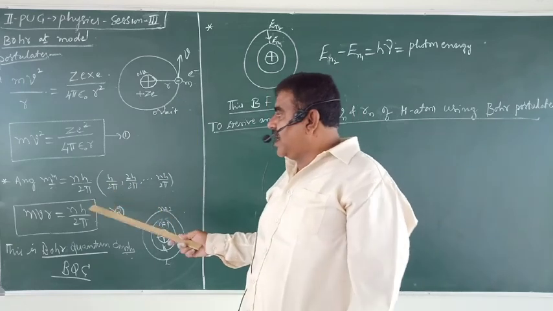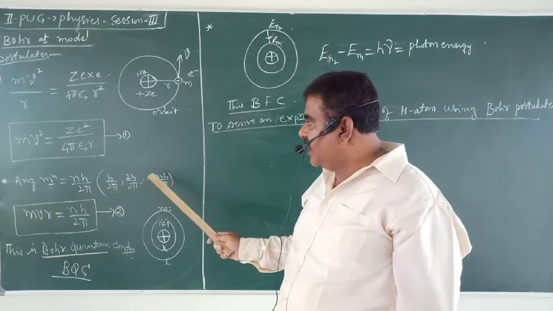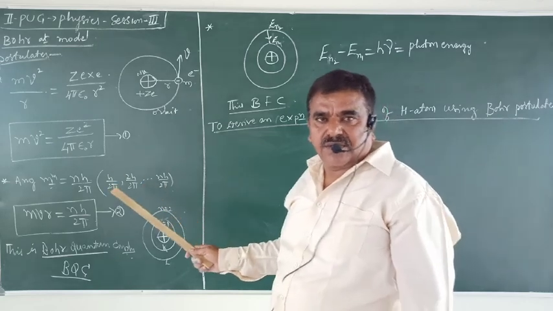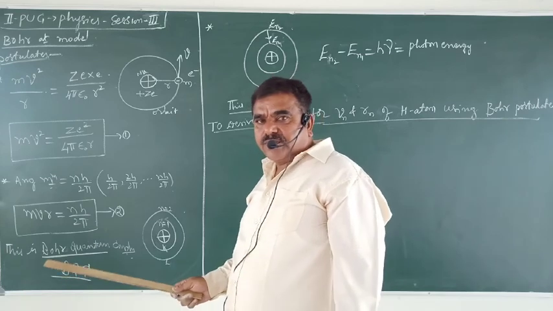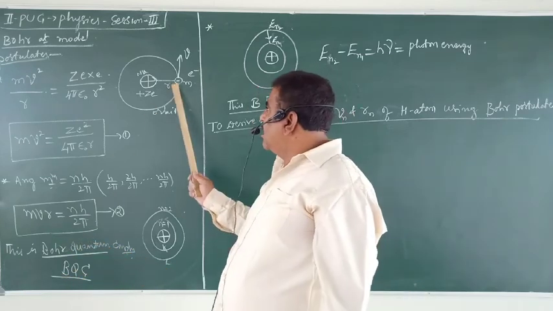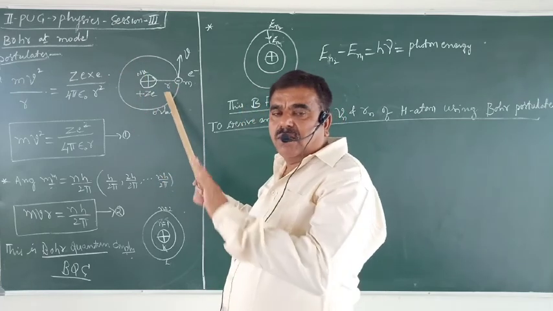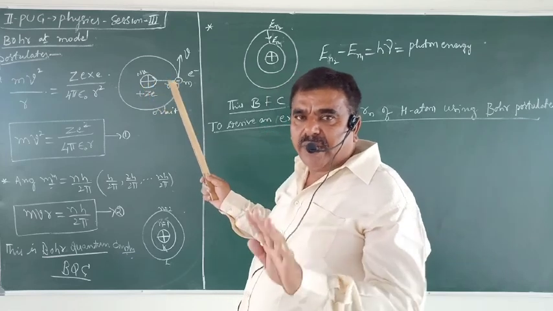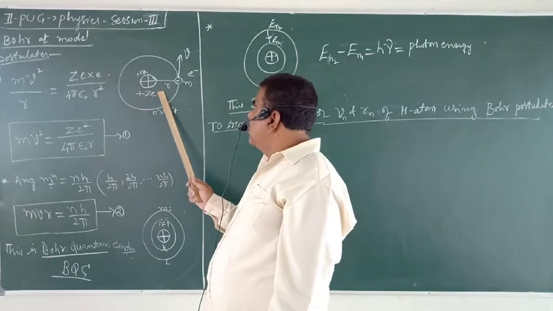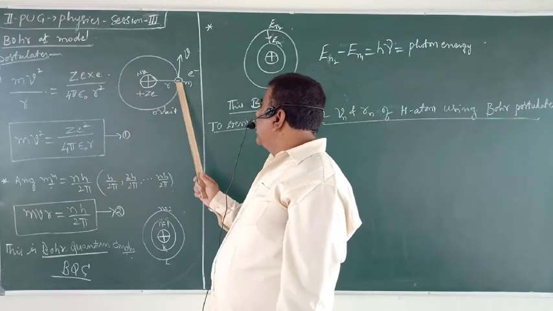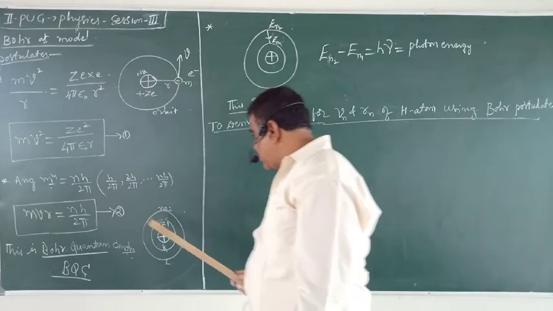The next postulate is a revolutionary one. It is a very, very important postulate. This postulate makes the difference. Okay? So what does this postulate say? No doubt, electrons revolve around the nucleus, but not in all mechanically permitted orbits. So can the electron revolve here? No. Can they revolve here? No. They can revolve only in certain permitted orbits.